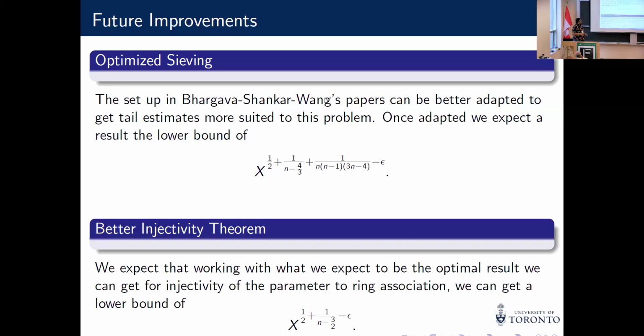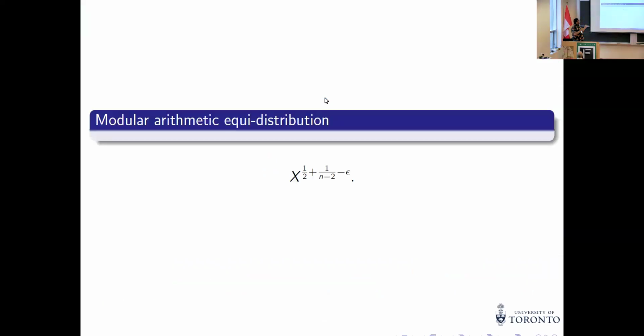And if we have a conjecture on injectivity, basically which rings will correspond to distinct rings, then under that conjecture, we expect to go as far as x to the half plus 1 over n minus 1.5. And finally, under what I like to call a modular arithmetic equidistribution, we expect to get a lower bound as good as x to the half plus 1 over n minus 2. I do not think this parameterization can take you beyond this.